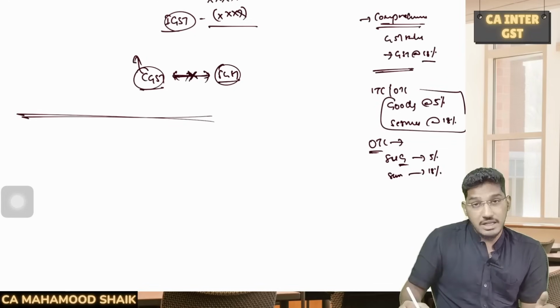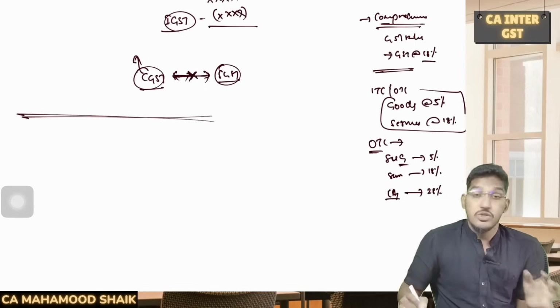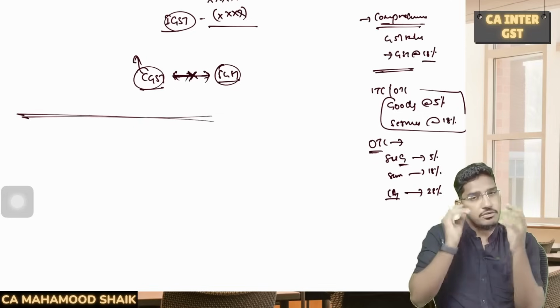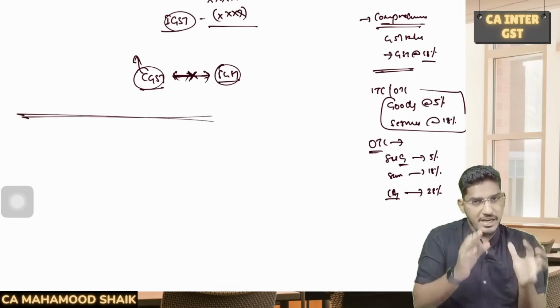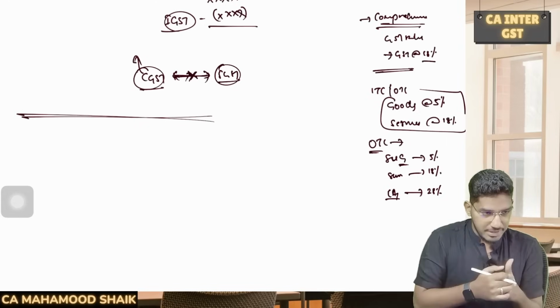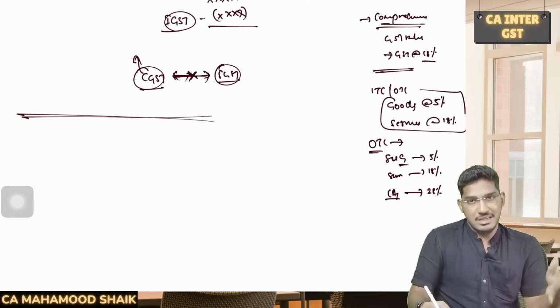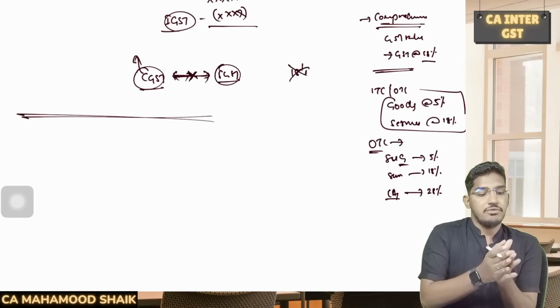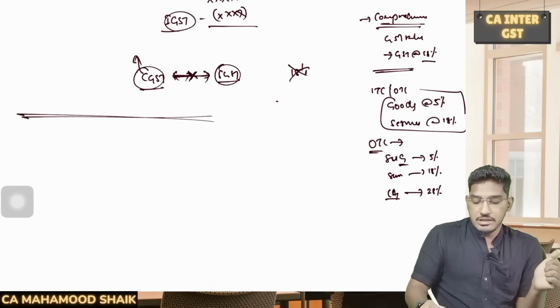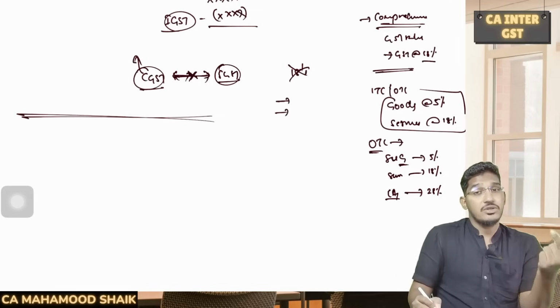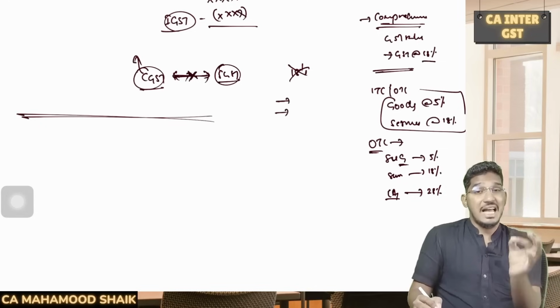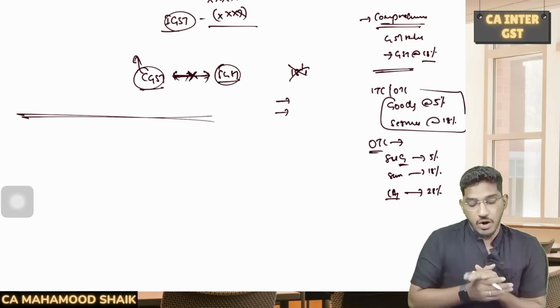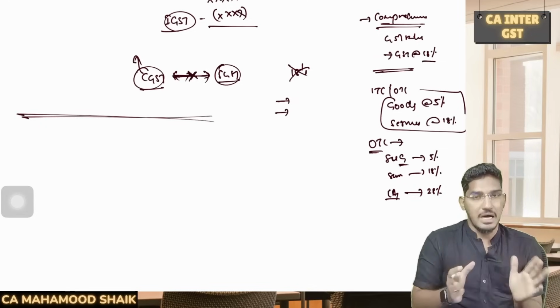And sometimes they will tell you something like this. They will purchase some capital asset, capital goods, and they will say that on the capital goods, the rate of GST is 28%. So you have to be very, very careful. By default, we are programmed as a part of our regular practice. The often mistake which students commit is when calculating the GST output tax liability and input tax credit, they go with the default rate of 18%. No, please read the question carefully, get the facts of the question carefully. In case they have mentioned separate rates of GST for goods, services or capital goods, calculate the GST part accordingly. Or else your answer will go wrong, you will lose the marks.